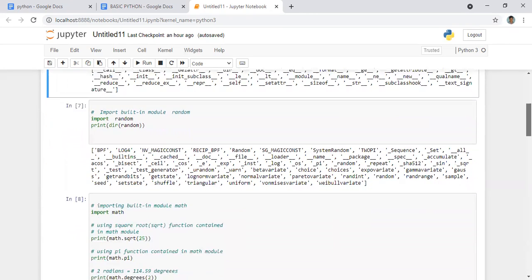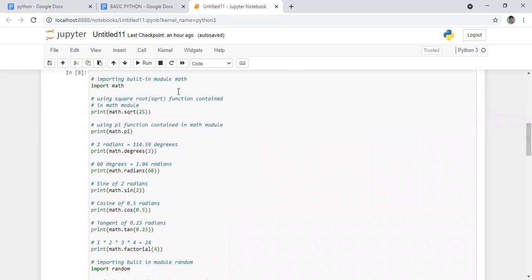Now moving on. We have imported math, and with math we are doing many mathematical operations: math.sqrt, math.pi, degrees, which I have already explained, math.radians, sin, cos, tan, factorial.